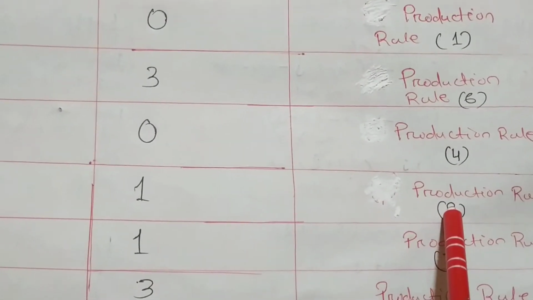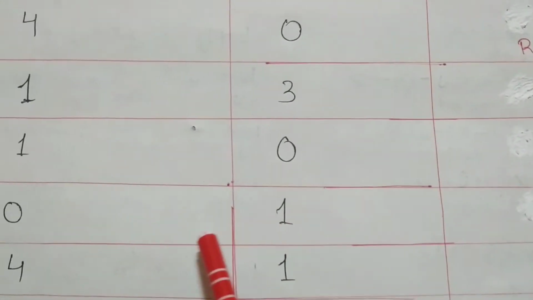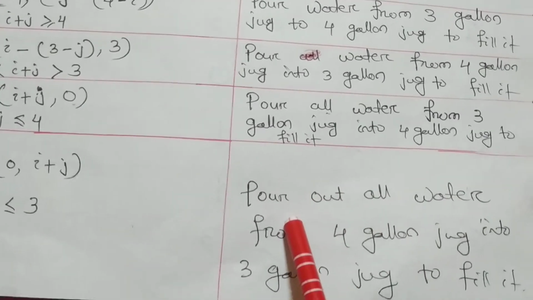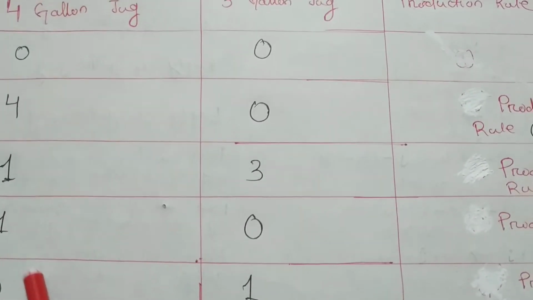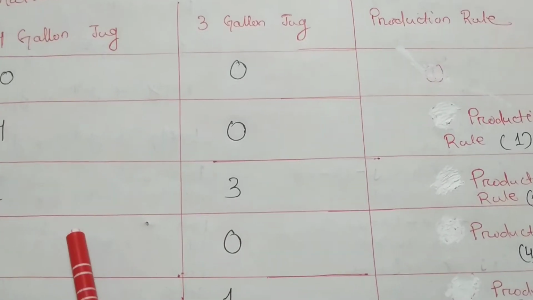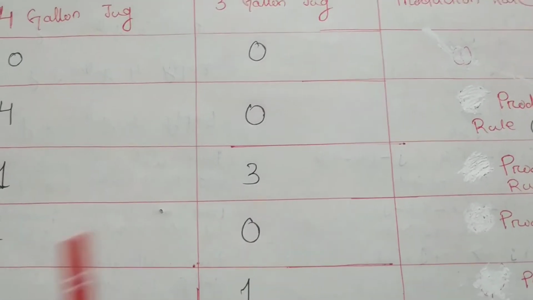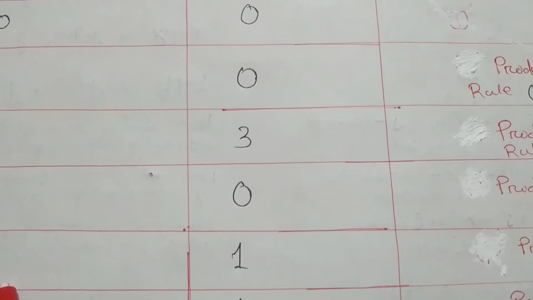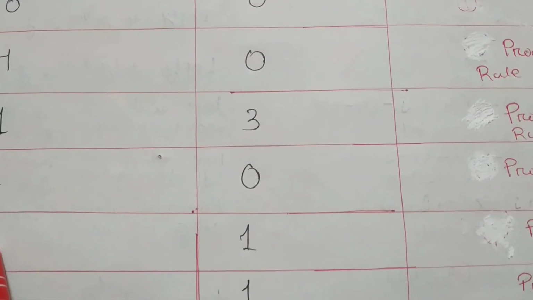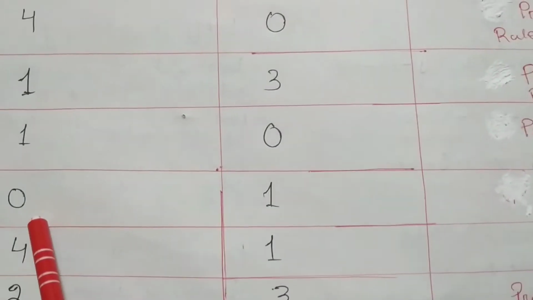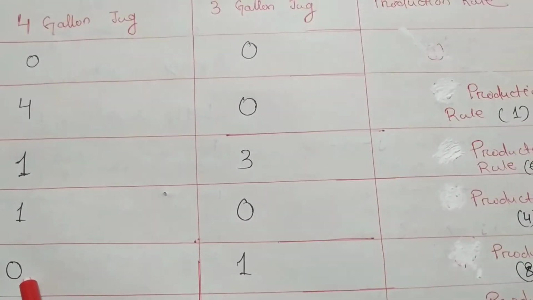Then production rule 8. Okay, production rule 8 means what? Here this is 0 and here 1. Production rule 8 is what? Pour out all water from 4 gallon jug to 3 gallon jug to fill it. Okay, means here what happened? Here you can see, here we are taking the water. Previously it was 1. So here we are transferring all water to the 3 gallon jug. So this is production rule 8. So here there is no water in the 4 gallon jug.